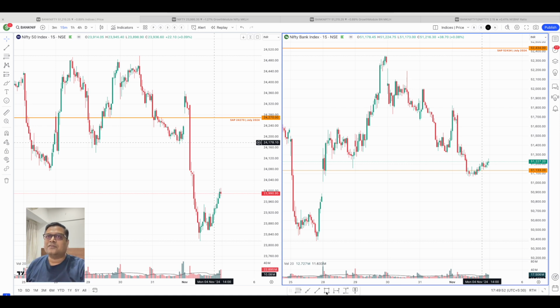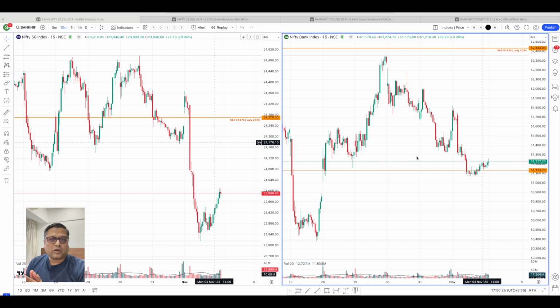So starting with Nifty as well as Bank Nifty, we have the Nifty and Bank Nifty chart over here, and on a 15-minute time frame, this chart shows a brutal sell-off that has taken place today. The intensity of the fall was very intense for Nifty, and Bank Nifty was moderate: about a 1.27% fall in Nifty overall, and about 0.89% in Bank Nifty.